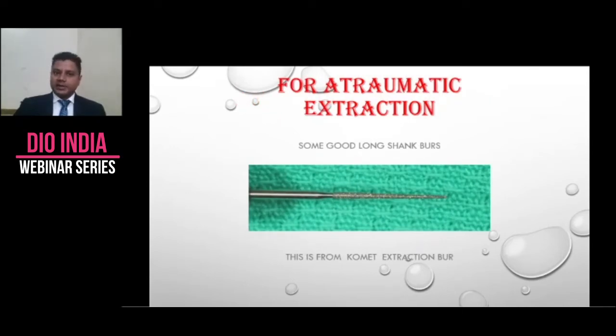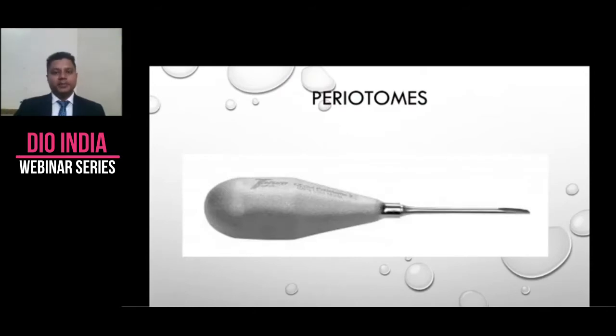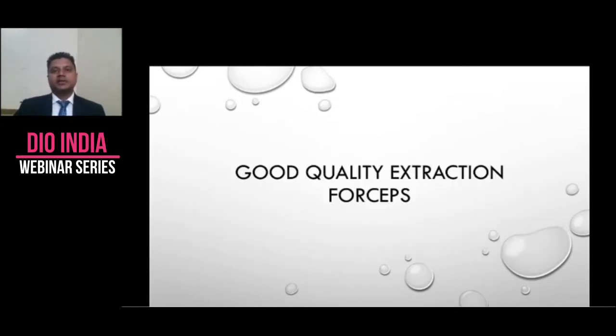For an atraumatic extraction, we need a certain amount of armamentarium, maybe a good long shank burr like this, which is from Comet. Periotomes, various sets of periotomes, they come in various shapes. This is Tatum's periotome, one of the best instruments one can have, and a good quality extraction forceps, because gone are the days when we used to use extraction forceps for extracting teeth. Now extraction forceps are only for picking the root tip or tooth out of the socket, not pulling it out of the socket.